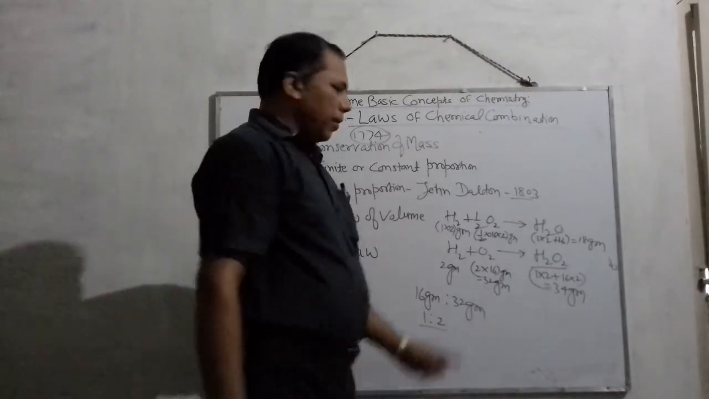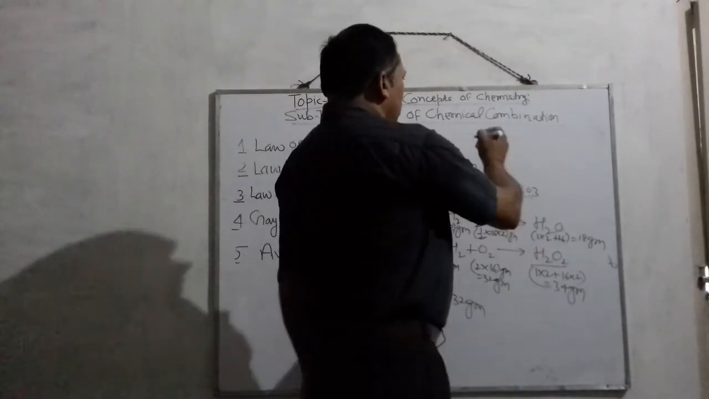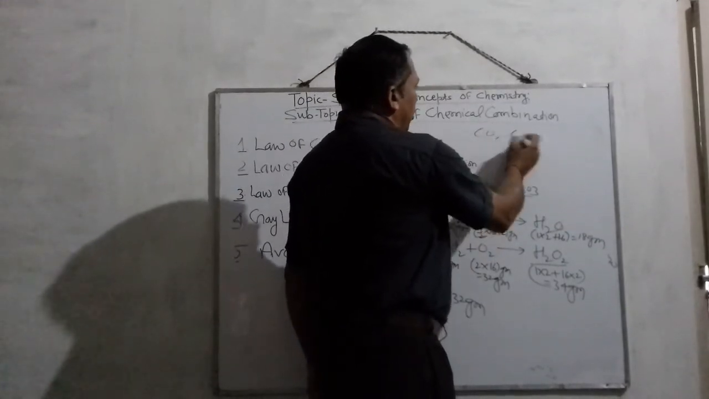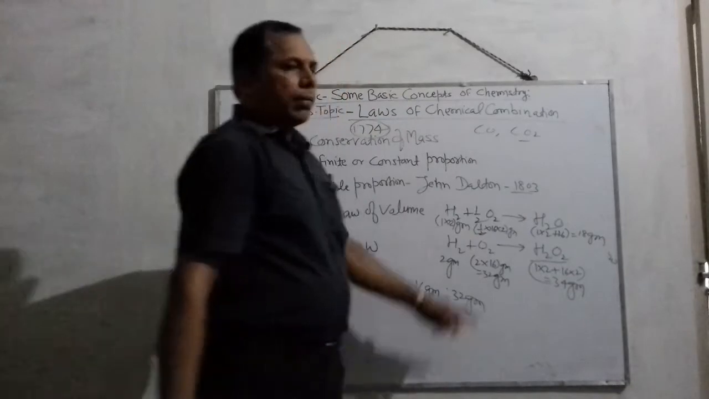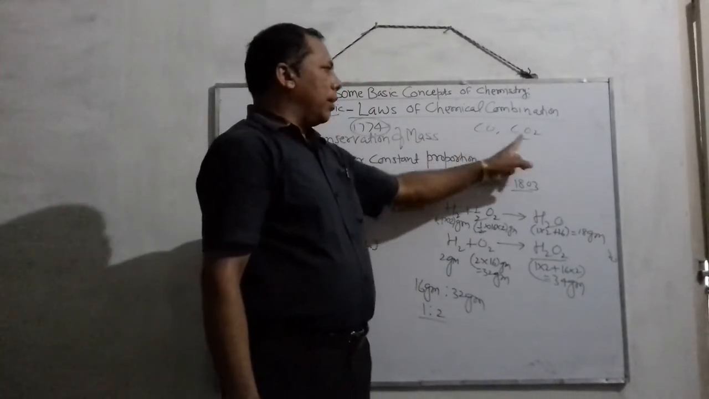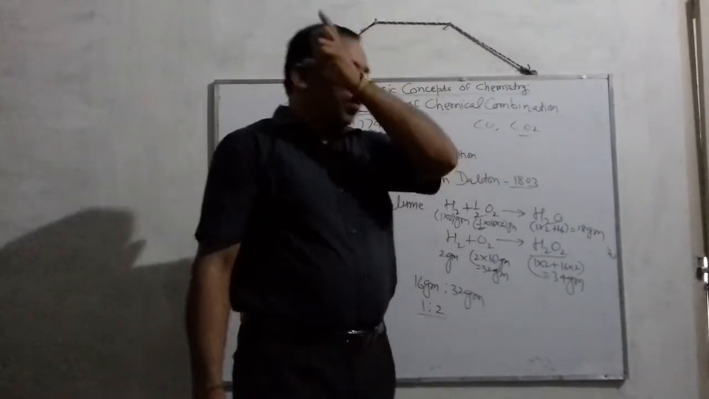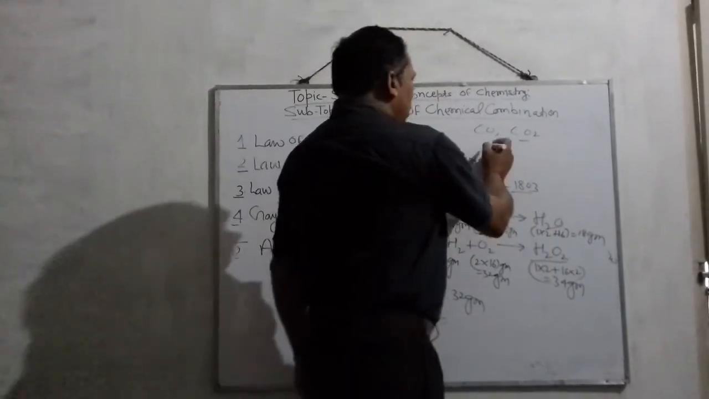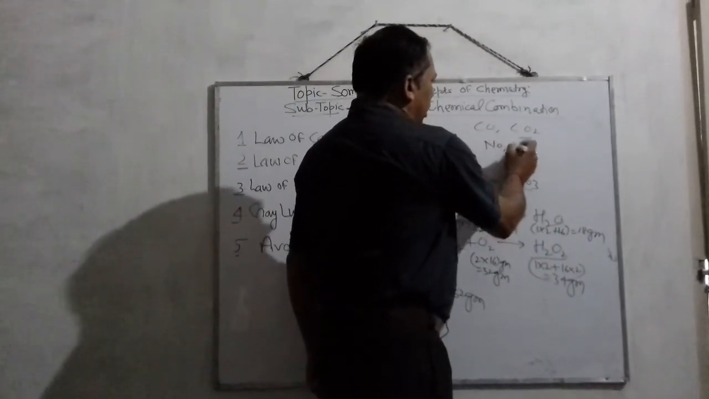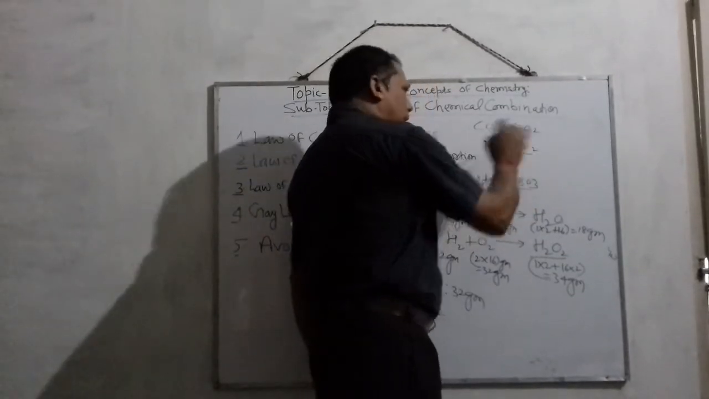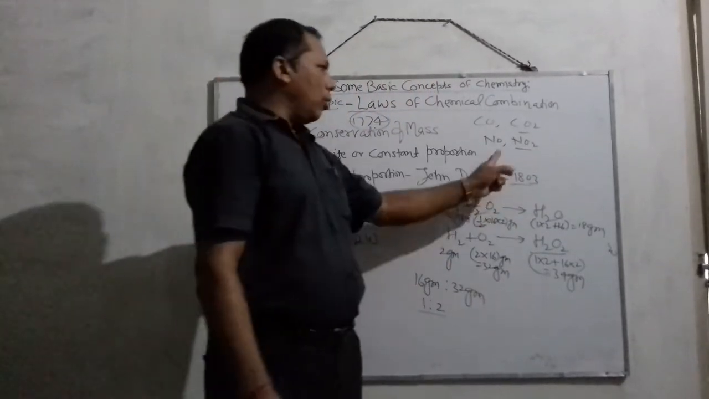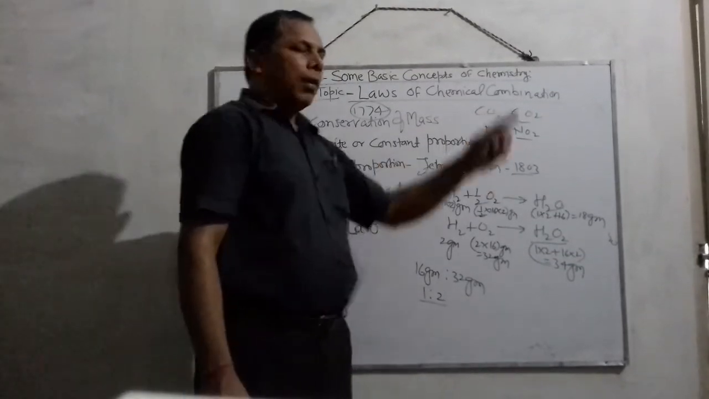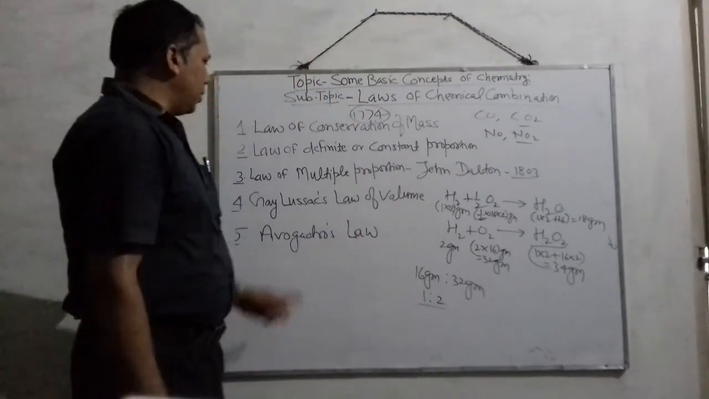Such types of examples you can take some more, that is CO and CO2, carbon monoxide and carbon dioxide also possess the law of multiple proportion. Similarly, compounds like nitric oxide and nitrogen peroxide or trioxide will also follow the law of multiple proportion. Let us read.